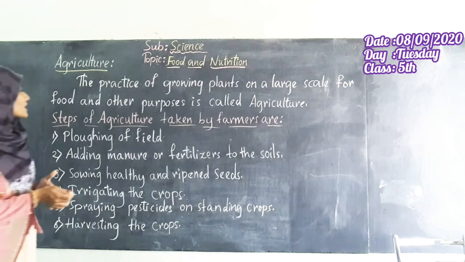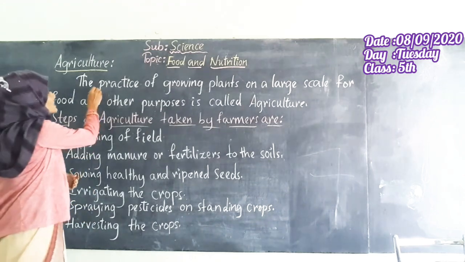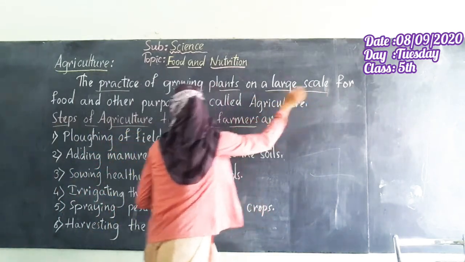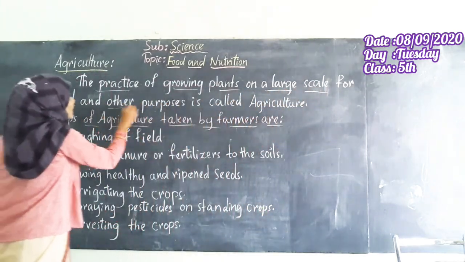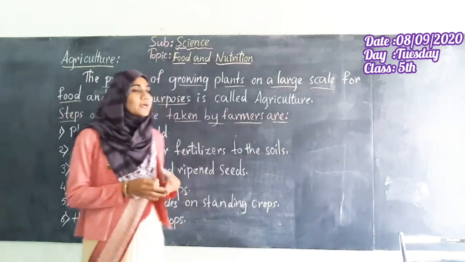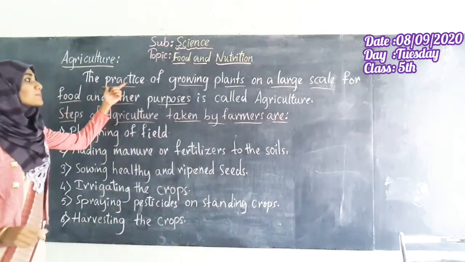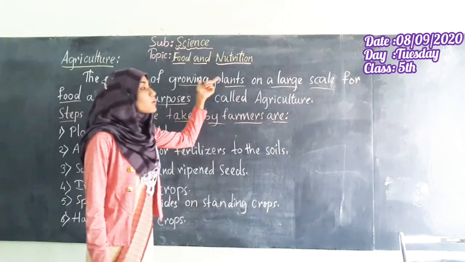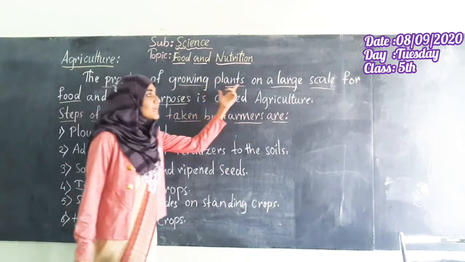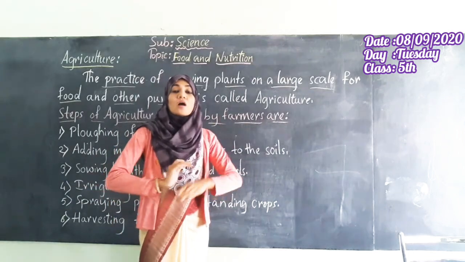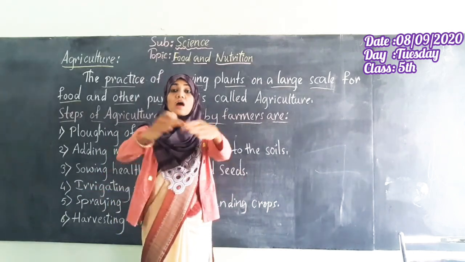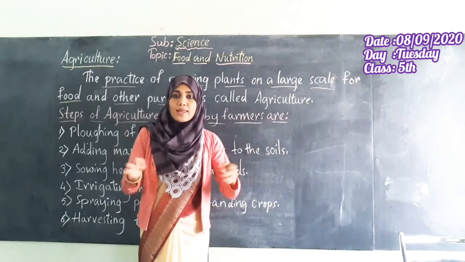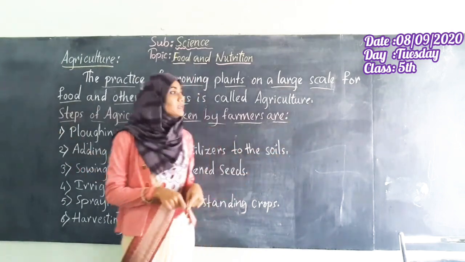Now let us see what this agriculture is. The practice of growing plants on a large scale for the purpose of food and other purposes. So what is this agriculture? It's a practice. That means it's a doing. What will we do? We will grow the plants on a large scale. Large scale means in a large field, a large area. So we will grow so many plants in a big field.